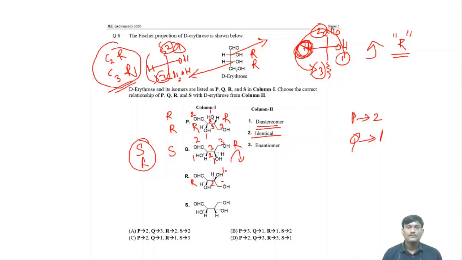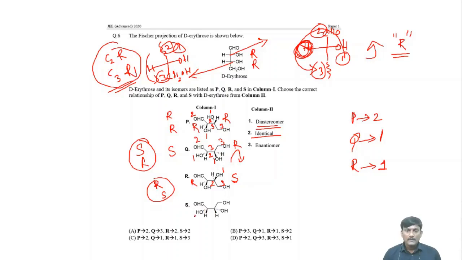When you connect anti-clockwise, you are getting 1 2 and 3 anti-clockwise, so this one is S. So here what is the configuration? RS, so diastereomers. So R is equal to 1. R has relation with 1.